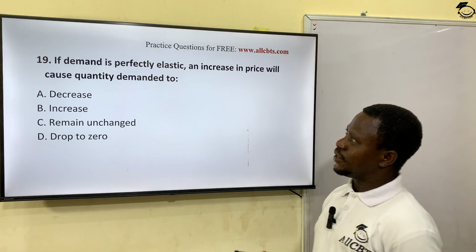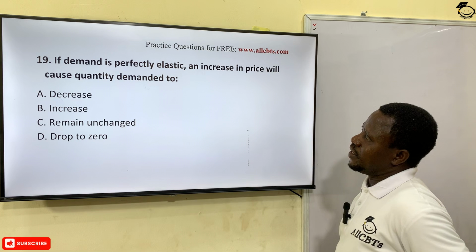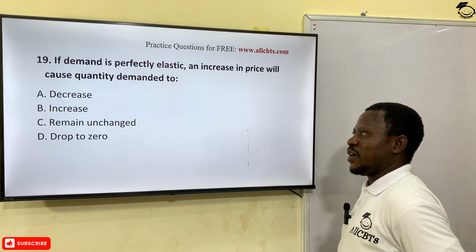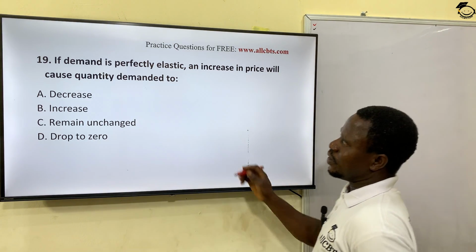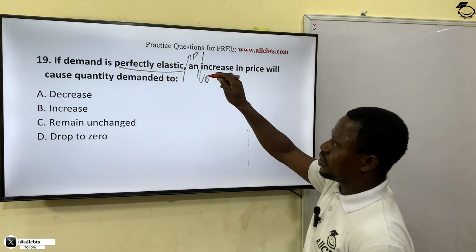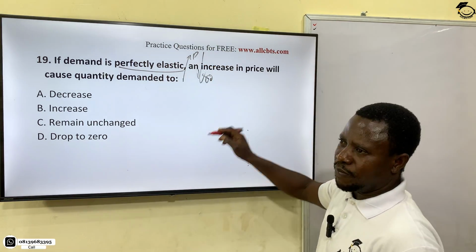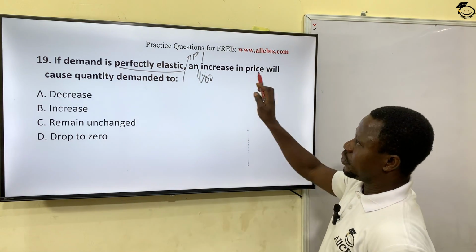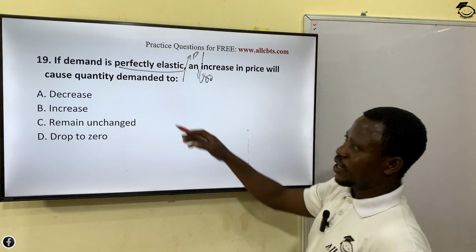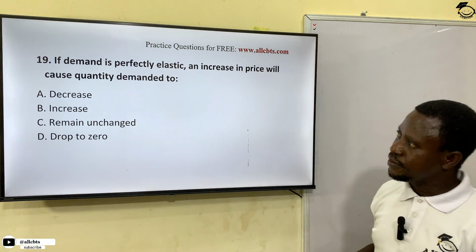Okay? While we're getting closer to rounding off this session, let's look at this next question. If demand is perfectly elastic, an increase in price will cause quantity demanded to what? I've explained this over and over in the course of this session. When it says perfectly elastic, it means any little change in price will bring about a reduction in quantity demanded. That's perfectly elastic. Any change in price brings about a change in quantity demanded. So what do we have? A decrease in quantity demanded. Option A.